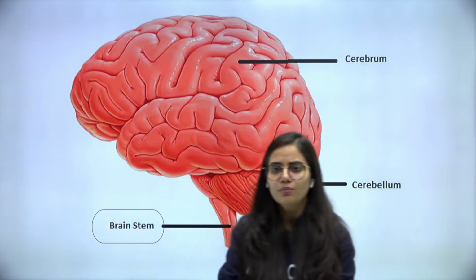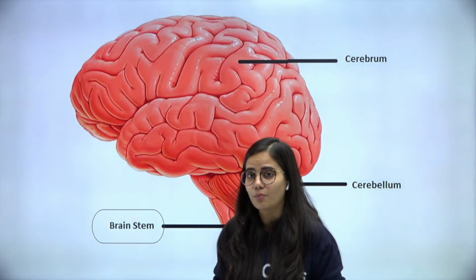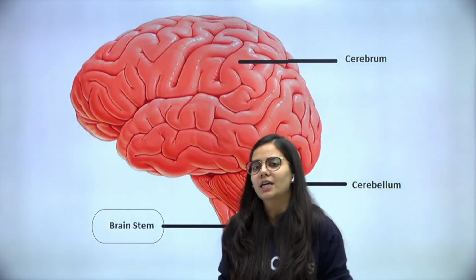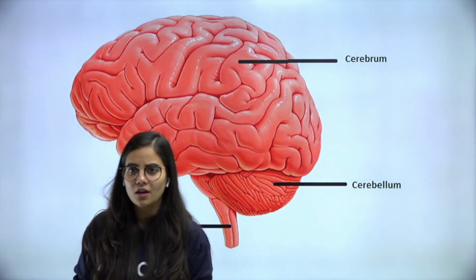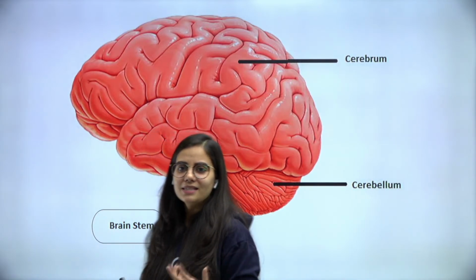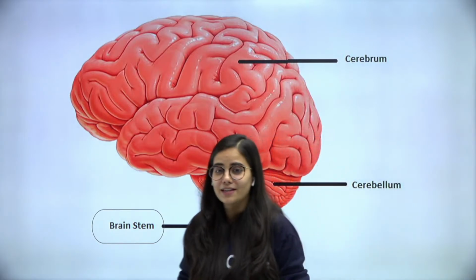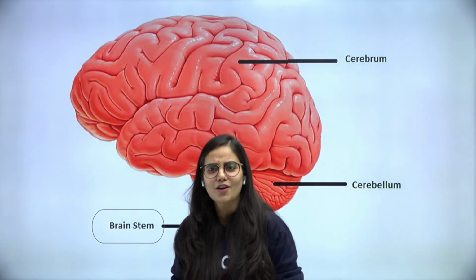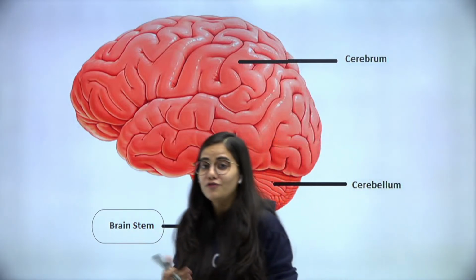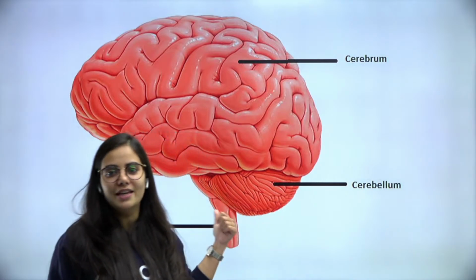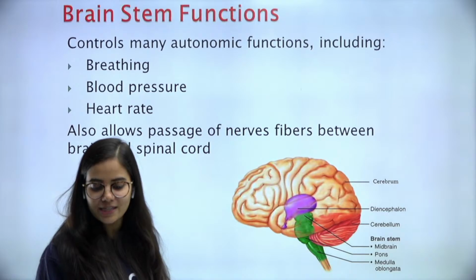Well, to tell you, there are few activities which are continuously going on in our body without us even thinking about them. Like your heart is beating right now, isn't it? You're breathing, your blood pressure. These things you are not aware of, that these things are happening inside me right now. Then who will take care of all these things? The brain stem. So whatever we forget at times, you know that there is something taking care of all those activities, and that is the brain stem.